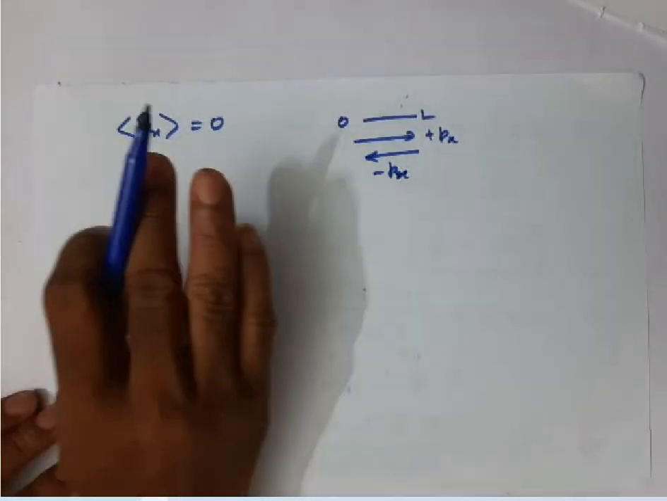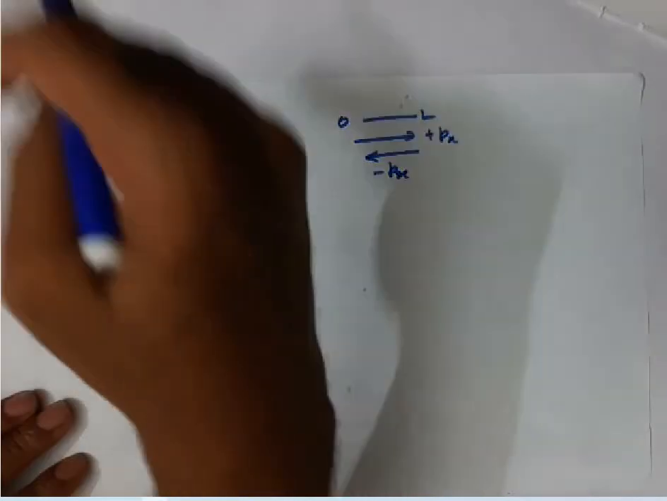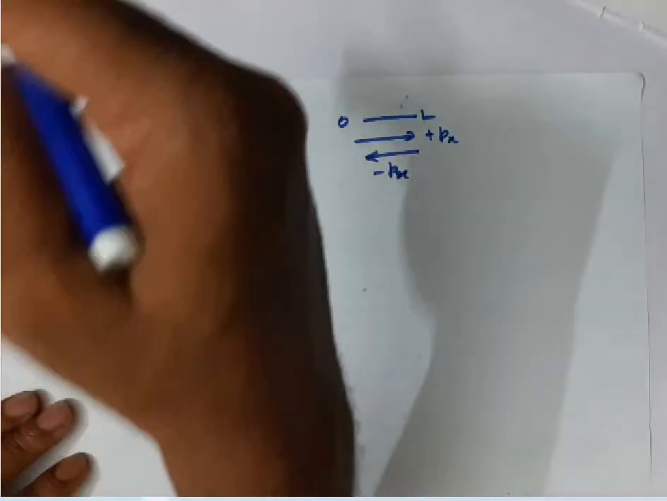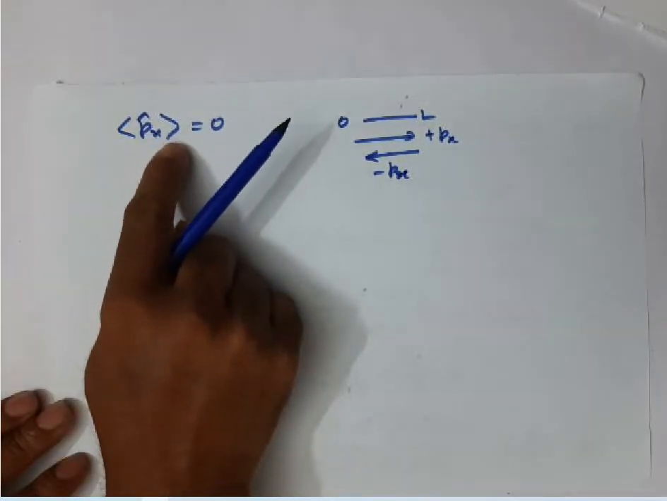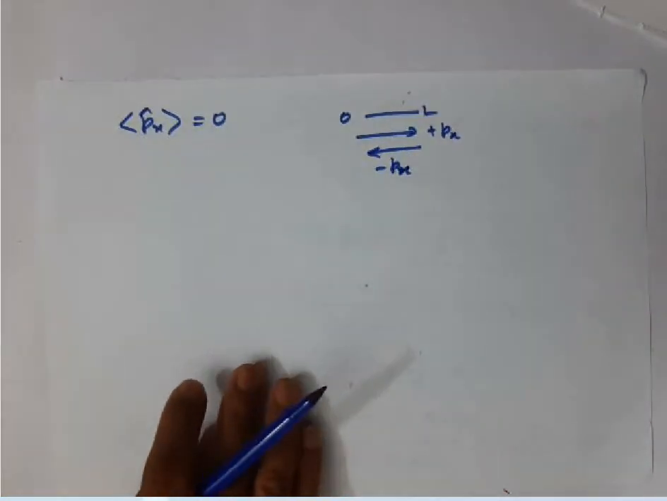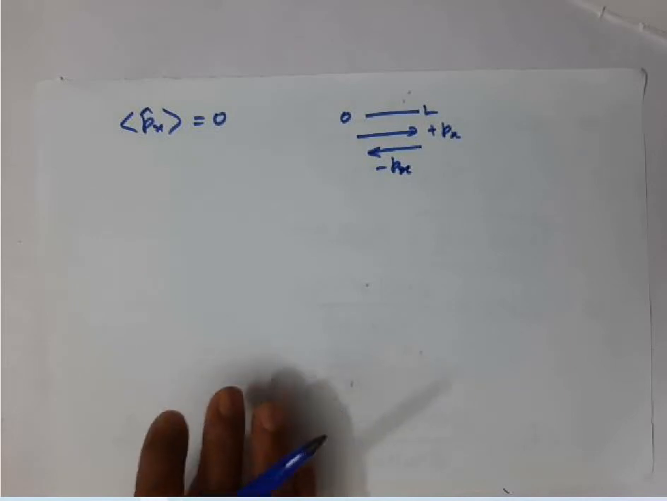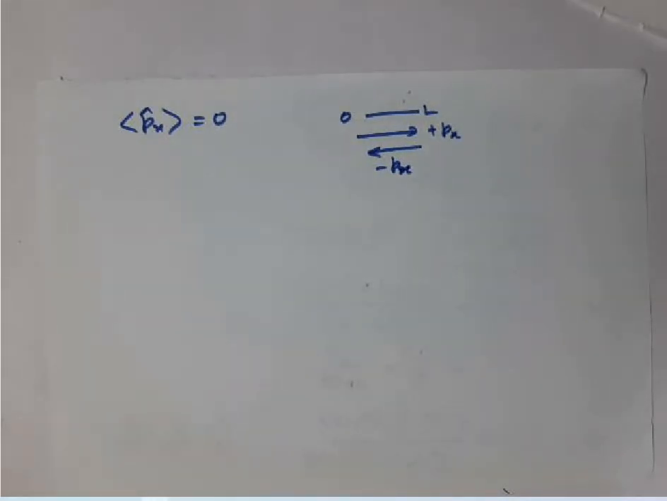So for a particle in a 1D box, in all the states, whether n equal to 1, n equal to 2 or n equal to 3, whatever state you take, the average value of momentum is 0. This is a very important result. Keep this in mind. Then similarly, what is the average value of the square of the momentum operator? How to do that? Let me give the answer here.